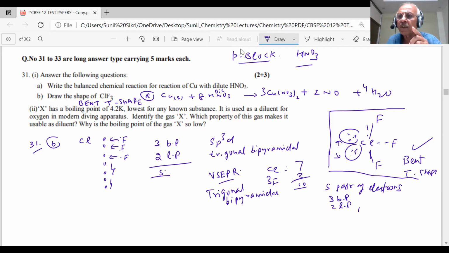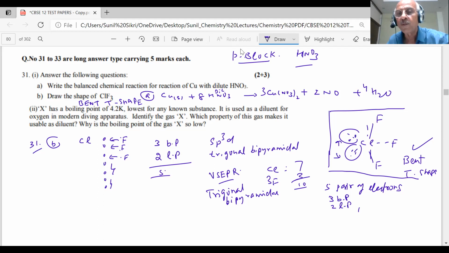What I am trying to tell you. I told you one thing, student. You will read each and every word very carefully, and as per the demand of the question, I will write the answer. If he says explain or show the hybridization or use valence shell electron pair repulsion theory, I have to show this. But he has not asked that. He has not mentioned any word about that, whichever method you use. But he wants the shape of this. So I will give the shape in the exam and not all this. Is it clear to you?